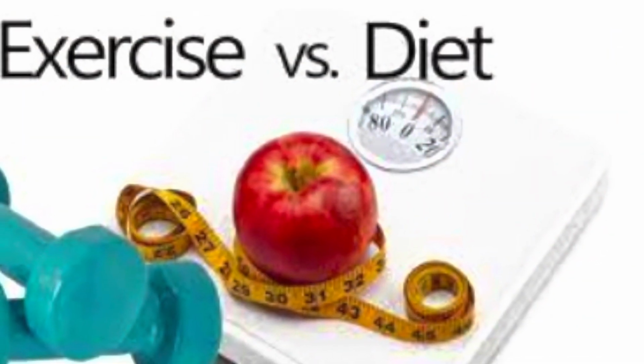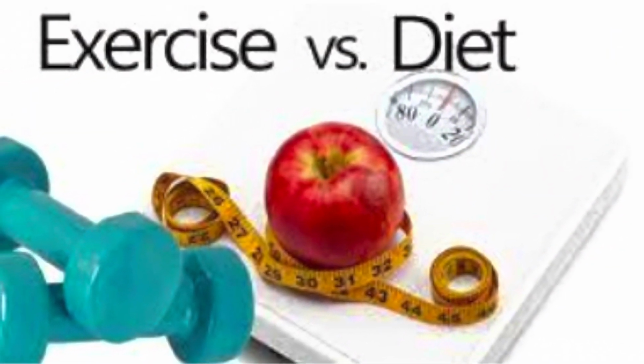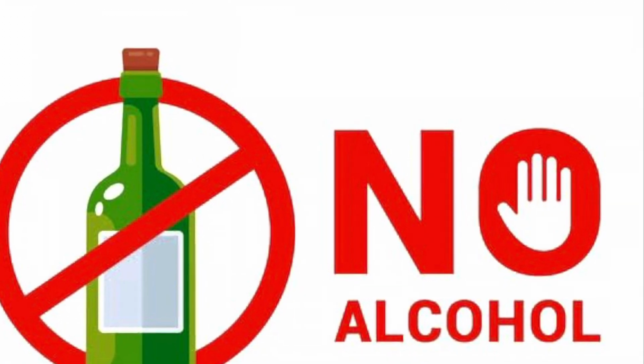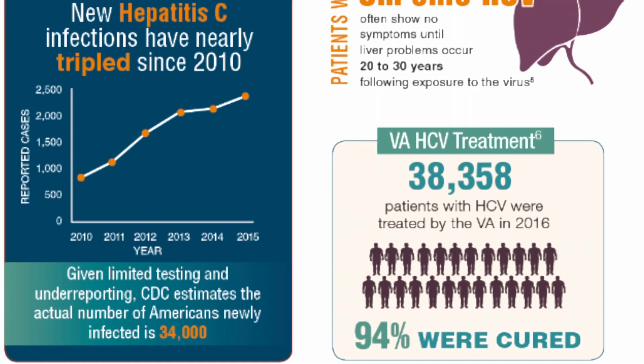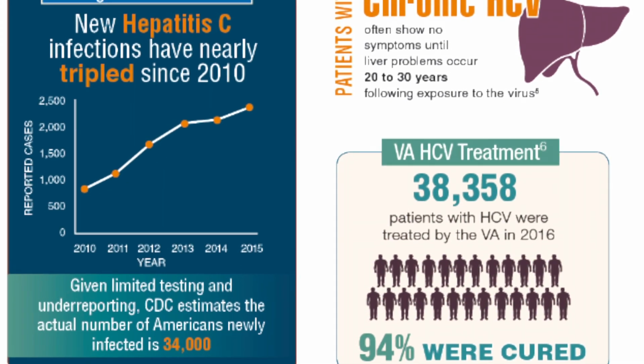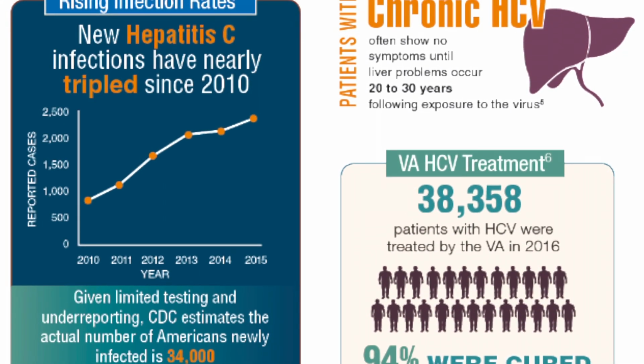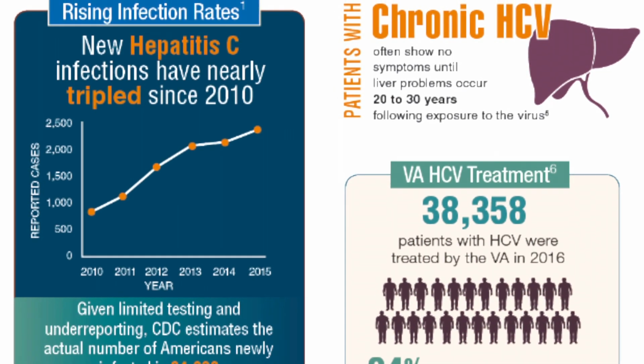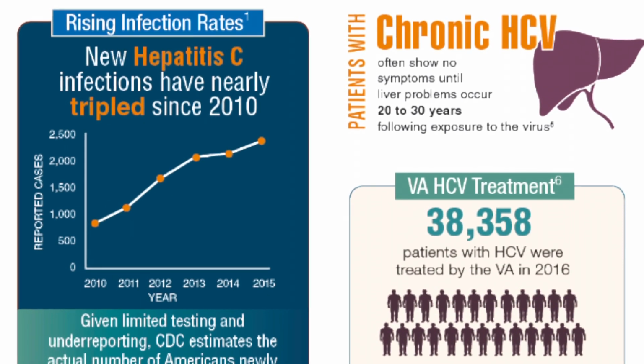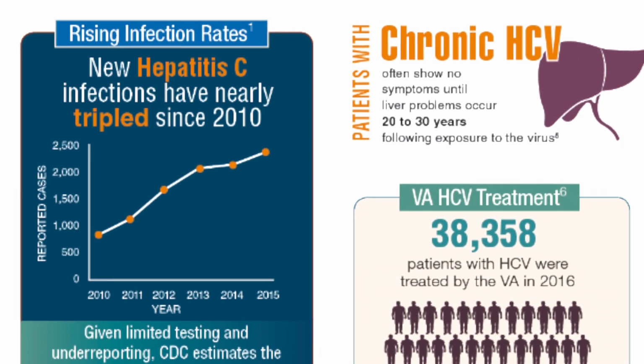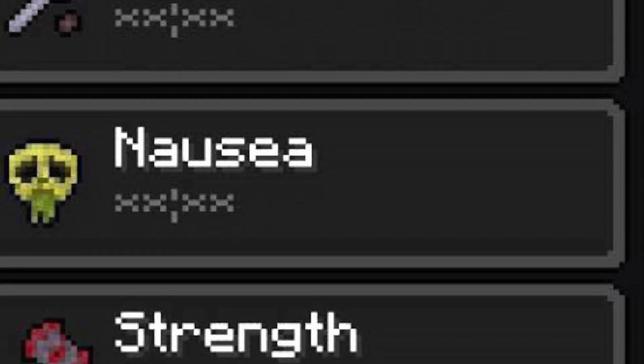You can also improve your liver health in general by maintaining a well-balanced diet, doing regular exercise, and reducing the amount of alcohol intake and decreasing your stress. The effectiveness of treatment can be shown through statistics such as 94% of those with chronic hepatitis type C being cured of the disease since the recent development of this new treatment from 2016, which can treat all strains of hepatitis type C. It's effective for those with or without liver damage or advanced cirrhosis. The medicine is still being improved, and many people reportedly feel better once taking the medication. However, there are still some mild side effects such as headaches, fatigue and tiredness, nausea, and gastrointestinal symptoms.